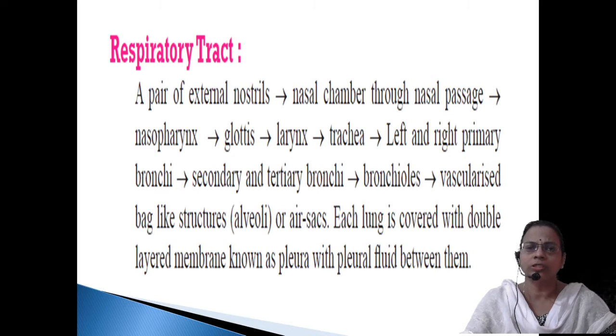Then these bronchioles will terminate in a duct. That duct is called alveolar duct. This alveolar duct ends in air sacs. Those air sacs are called alveolus. Alveoli is the plural. Each lung is again covered with a double layered membrane known as pleura, outer pleura and inner pleura. In between, the space is filled with pleural fluid. So this is an outline of the respiratory tract.